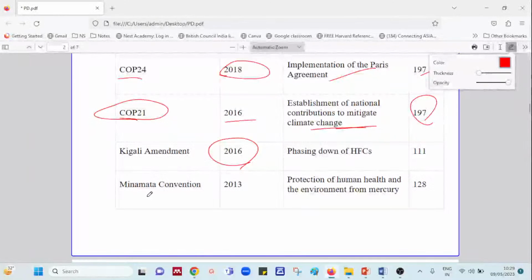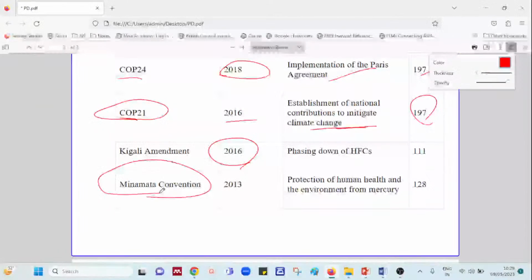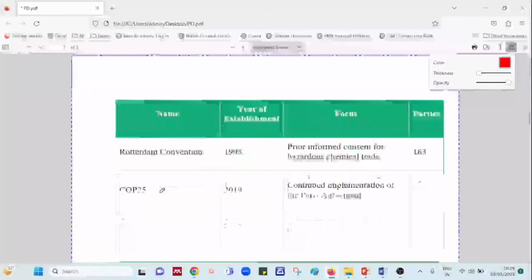Then coming to Minamata Convention. Now also Minamata Convention, you have questions on this, which was established in the year 2013 for protecting the human health and environment from mercury. The level of mercury was increased and has a lot of negative impact. So in order to control that, Minamata Convention was formed.